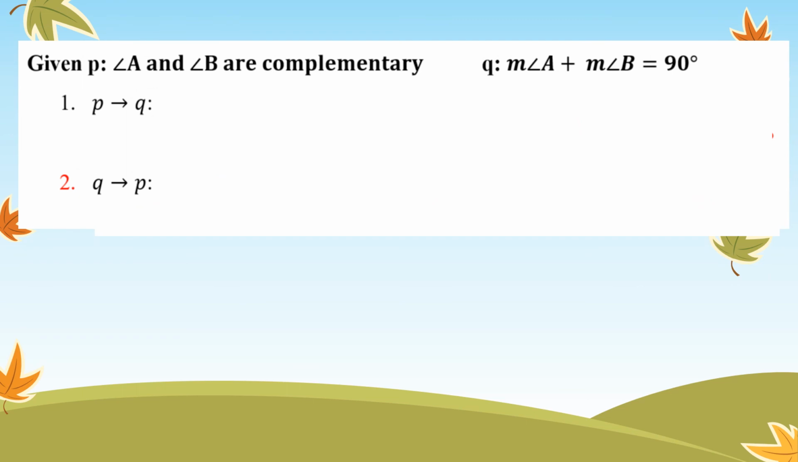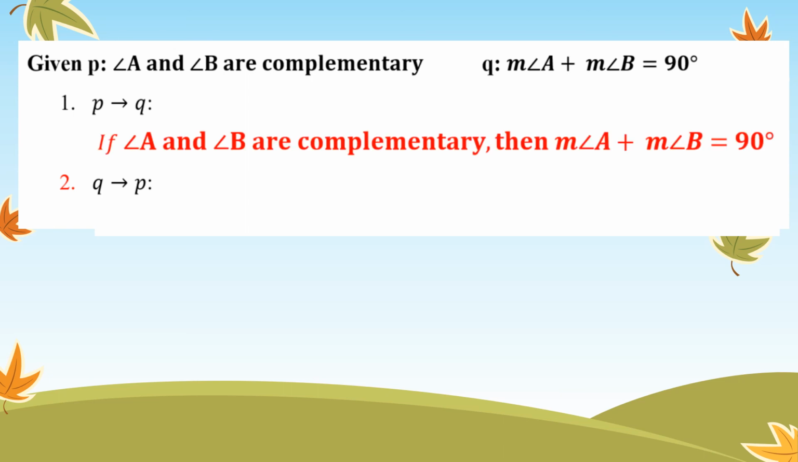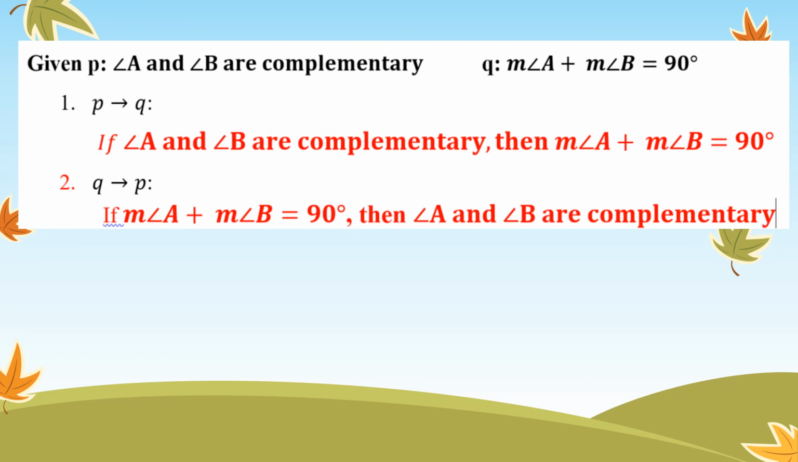Same thing here, we're going to write the conditional, then flip it to the converse. So if angle A and angle B are complementary, then the measure of angle A plus the measure of angle B is 90. Flip it. If the measure of angle A plus the measure of angle B equals 90 degrees, then angle A and angle B are complementary, and both of those are true.